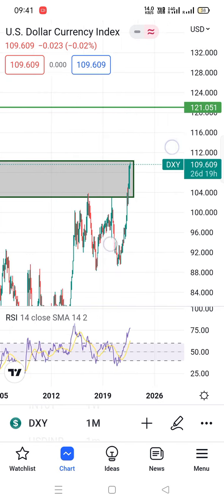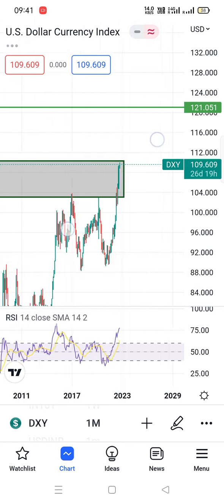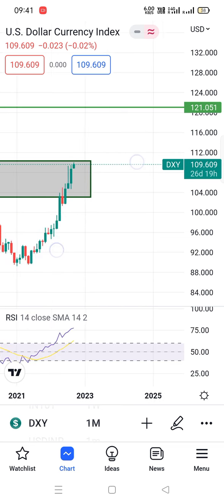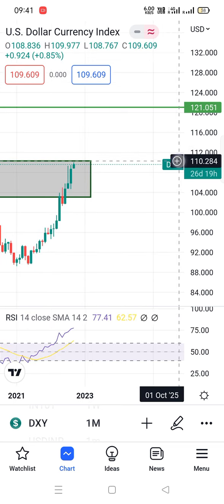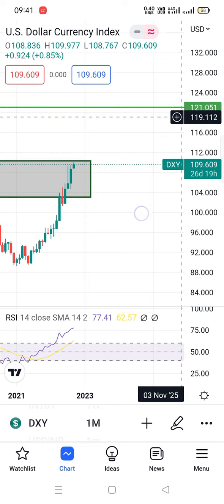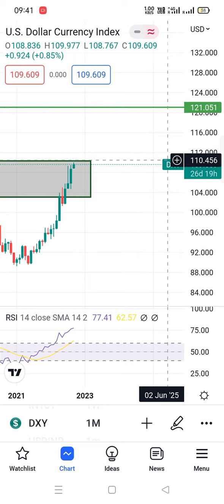See the monthly chart, the resistance is at this point in Dollar index, 110.2 or 110.5 above. If it sustains and goes above now, then we are going for 121, which means big pressure in our Asian market.